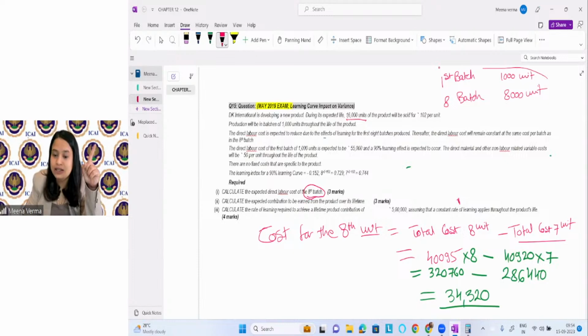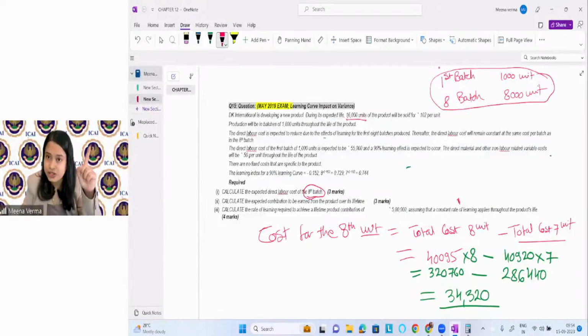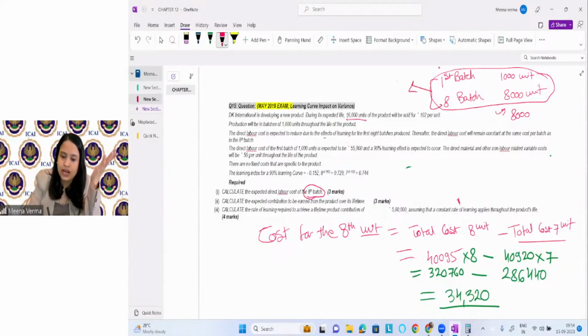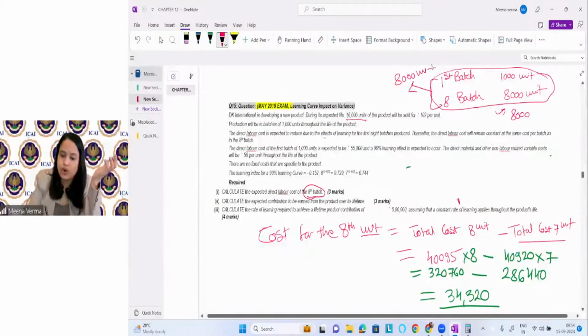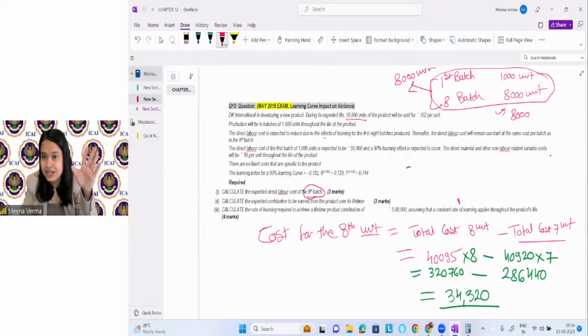The point is that the learning curve will be applicable from 1 to 8. After that, whatever the cost is, he is taking from 8 to 16. 8 to 16 means the next 8,000 units. From the first batch to the 8th batch, they have produced 8,000 units.